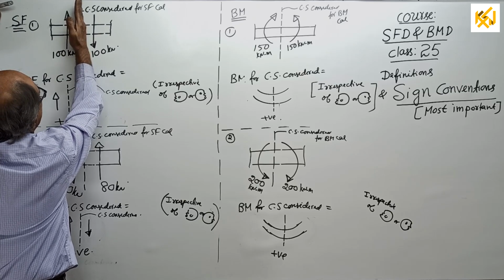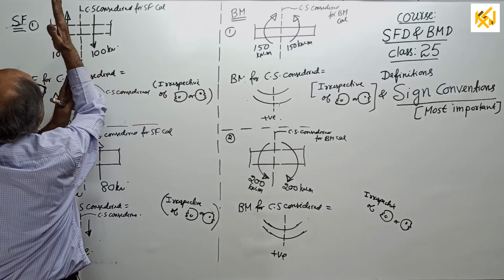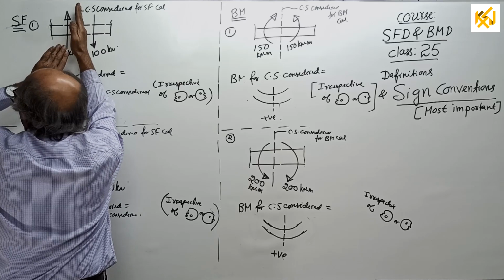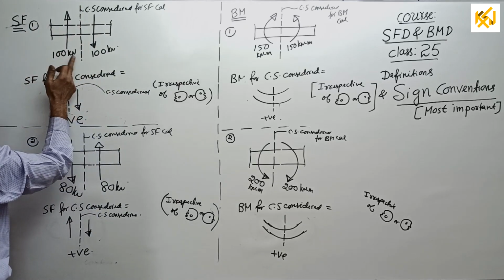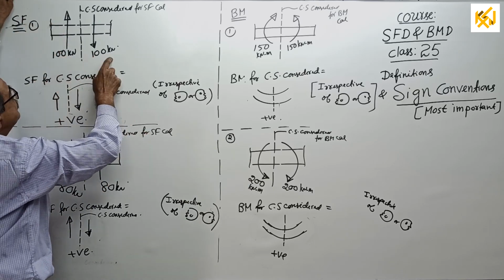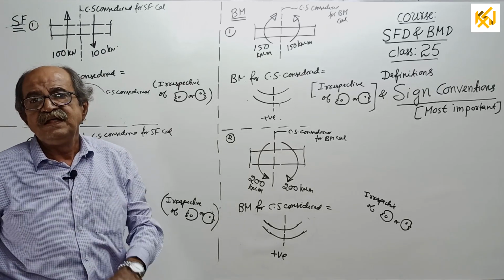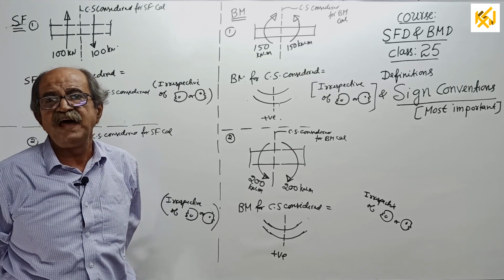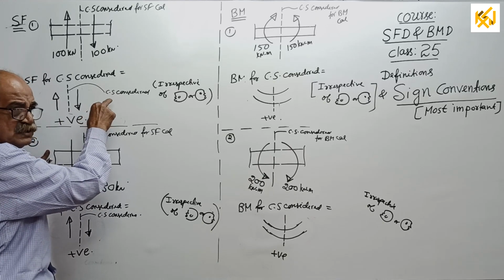Now I want shearing force here. See correctly. Wherever you want shear force, you consider the cross section there. Look at only one side, either left side or right side. Here, on the left side there is an upward force of 100. For equilibrium, on the right side there should be a downward force of 100. This is equilibrium. This is not shear force language. This is only force language, direction based. Nature based will come now.